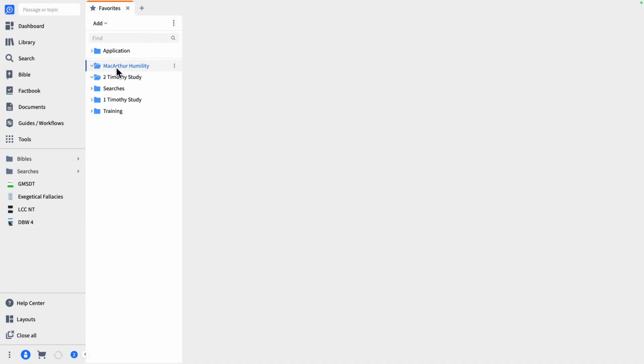I can start doing that by going over to the three dots here, and I'm going to add a new folder. Let's just put on here library. One of the folders is going to be library. Let's add another one. One of the folders is going to be searches.